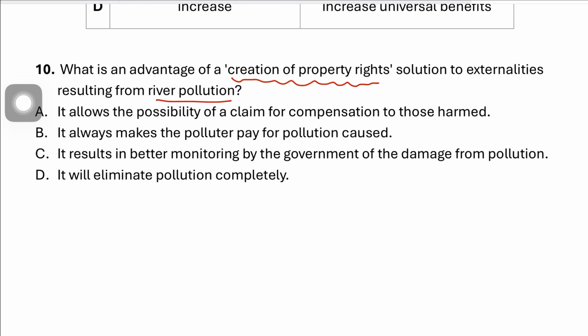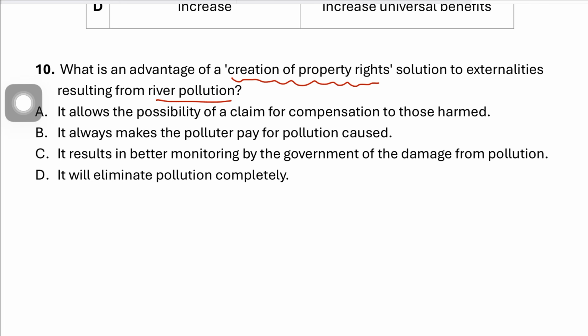Obviously, it will help, because firms would now consider external cost as part of private decision making, since private sector firms don't otherwise consider external cost. Now they would. And if you look at option B, it says it always makes the polluter pay for the pollution cost. See, the thing is, it does not always make the polluter pay.